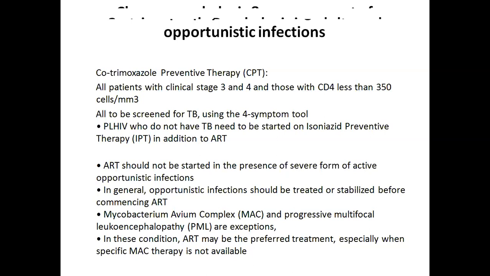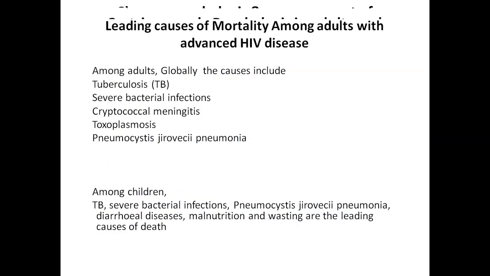Now, coming to the next slide, leading causes of mortality among adults with advanced HIV disease. As I have said already, advanced HIV disease patients globally are more susceptible to severe opportunistic infections, because they are already categorized as stage 3 or 4 illnesses.